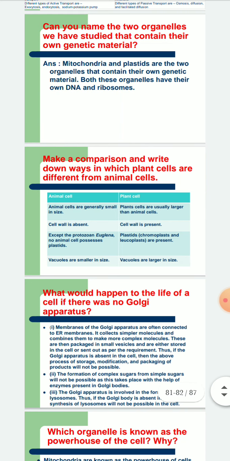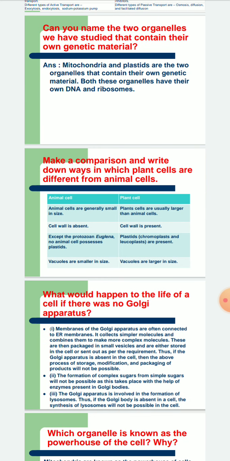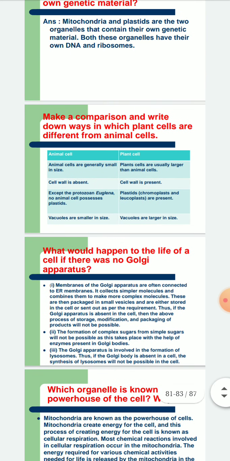Can you name two cell organelles we have studied that contain their own genetic material? Mitochondria and plastids are the two cell organelles that contain their own genetic material. Both these organelles have their own DNA and ribosomes. We have discussed this in a few previous videos.